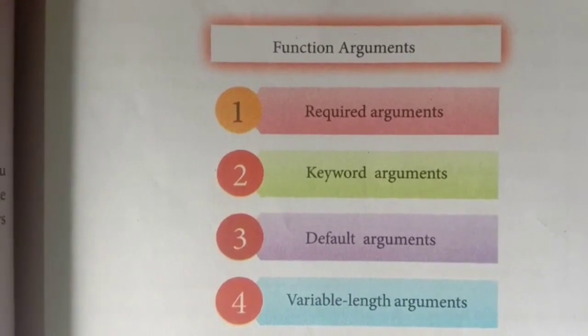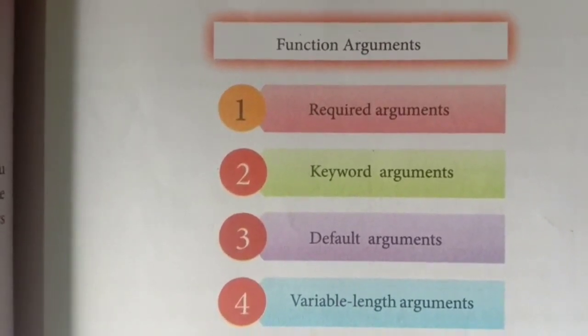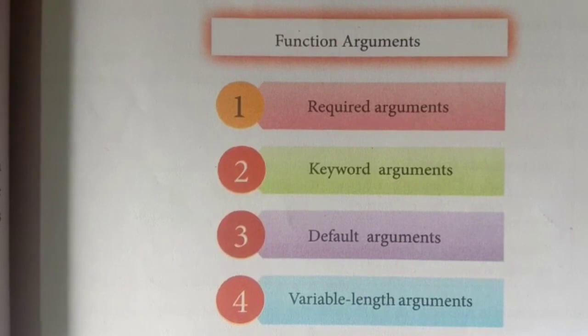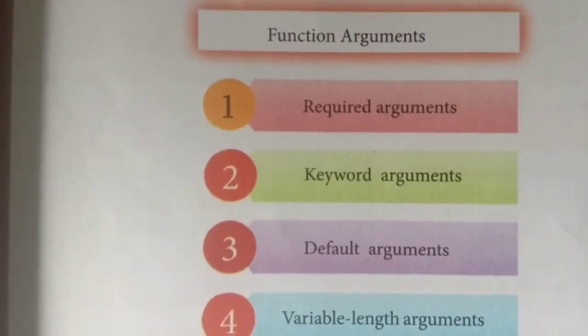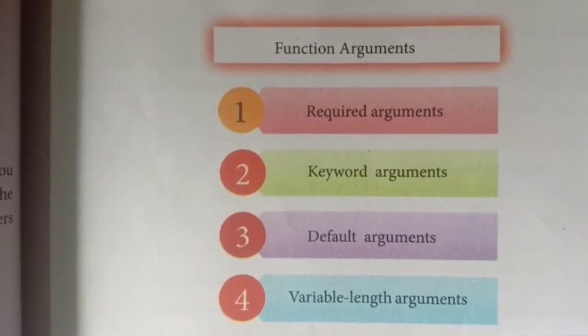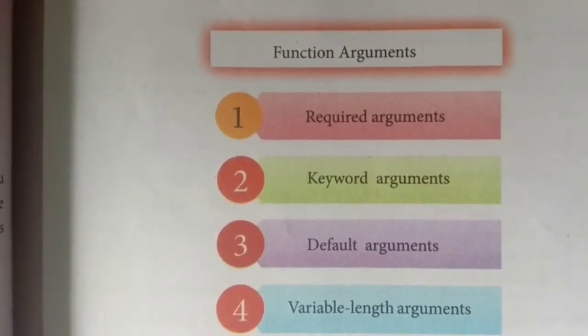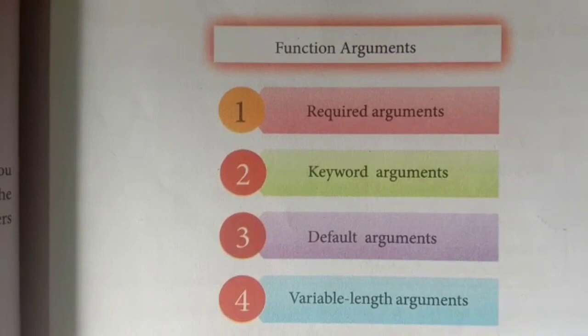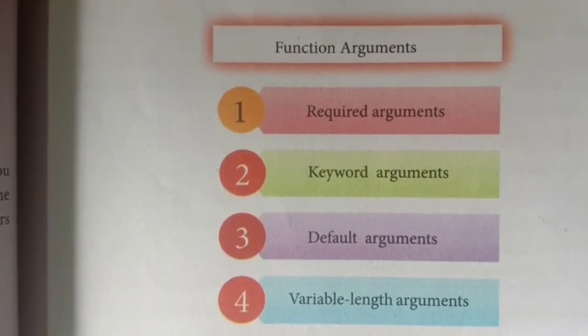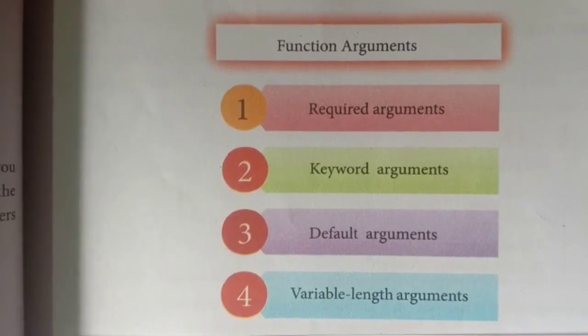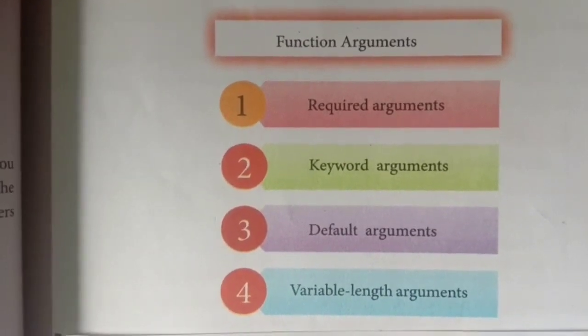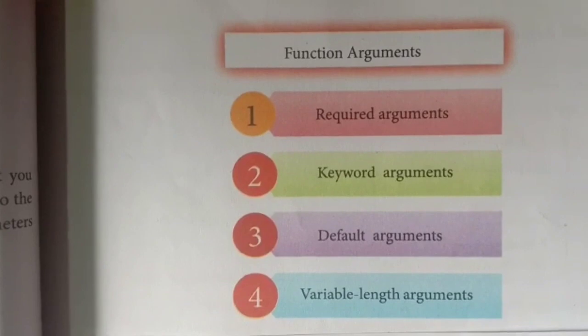Today we started with 7th chapter, functions. We saw what is a function. You have to define a function and it has to be called. Now next one is function arguments. You have 4 types of arguments: required argument, keyword argument, default argument and variable length argument. Now let us see each one of these with example.